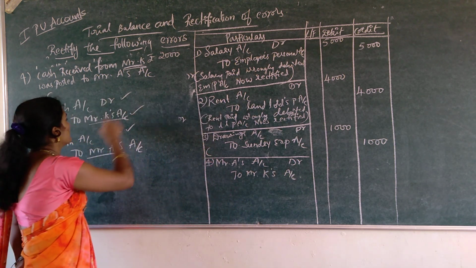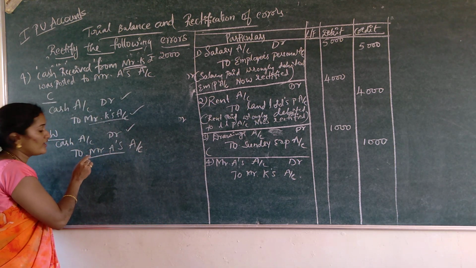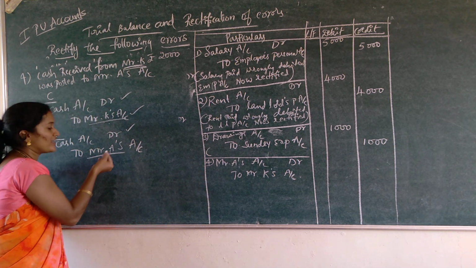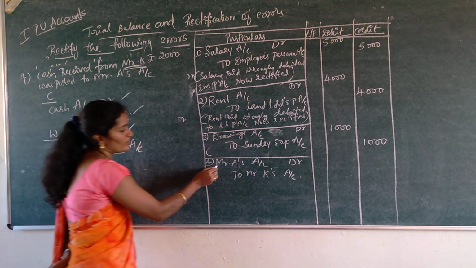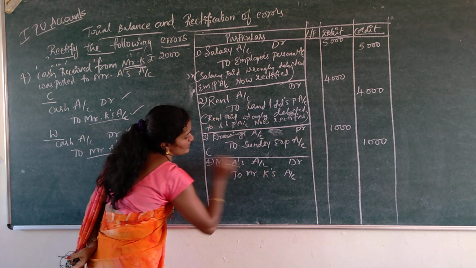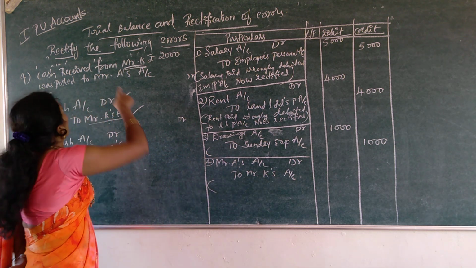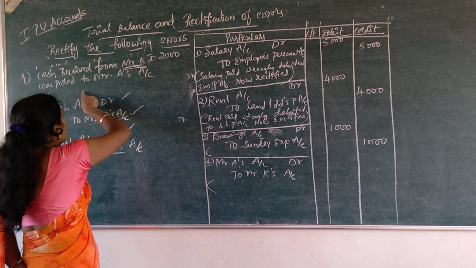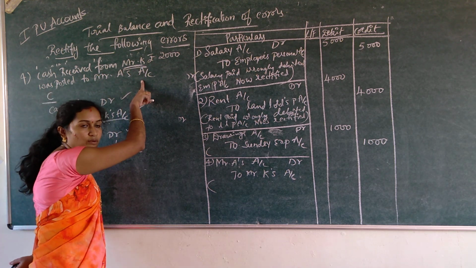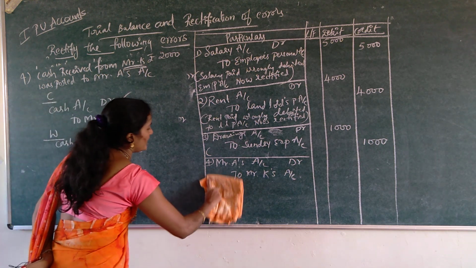So this is correct, to Mr. K's account is credited; in the wrong entry, Mr. A was credited. In order to rectify this, we are going to debit this account, Mr. A's account debtor to Mr. K's account. So write the narration: cash received from Mr. K, rupees 2000 was wrongly posted to Mr. A's account, now rectified. So this is the rectified entry.